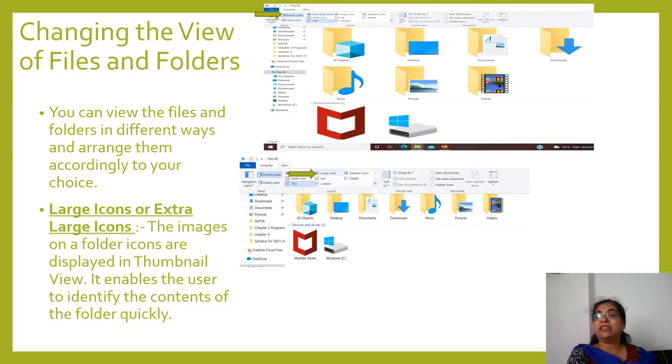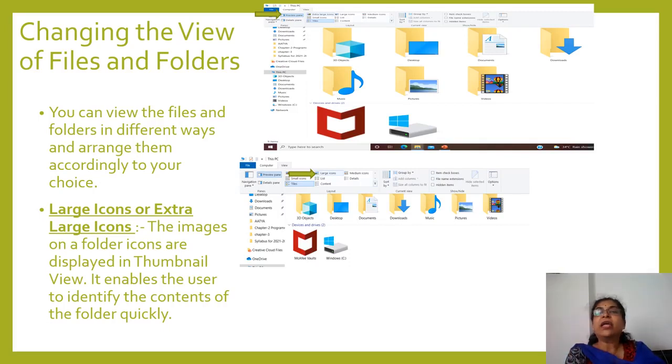Changing the view of files and folders. Here, you can view the files and folders in different ways and arrange them according to your choice. Here, first option, it is shown very large icons. For that you have to click on the View menu first, and then many options are getting displayed. See here on the left hand side, one green arrow is showing extra large icons. So can you see the big size of icons? Same files, but it is showing in big size icon.